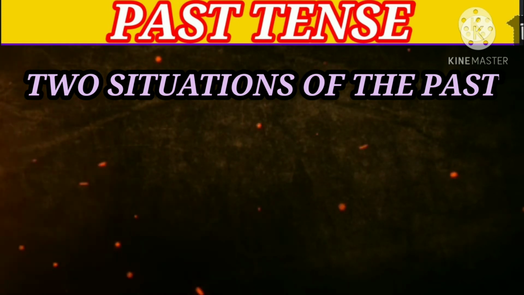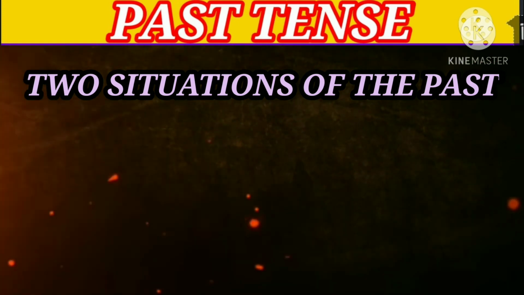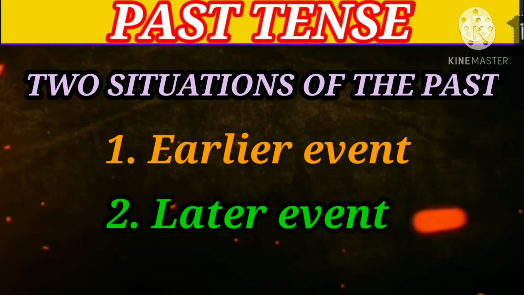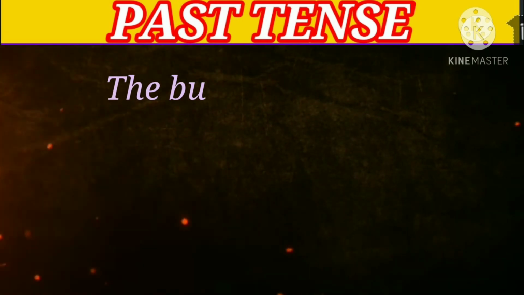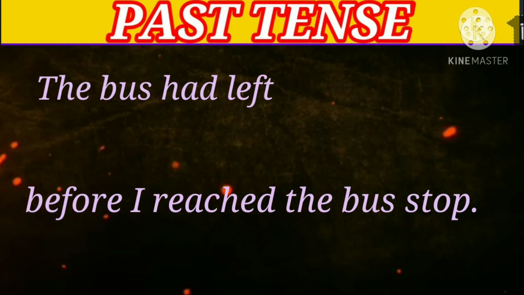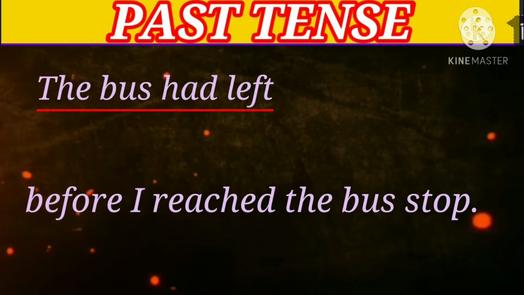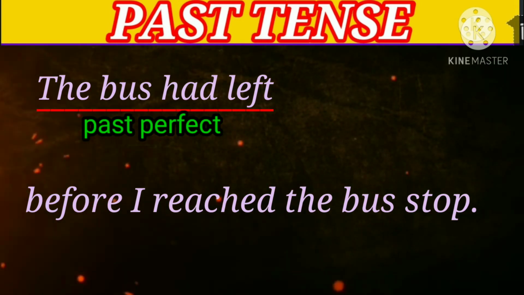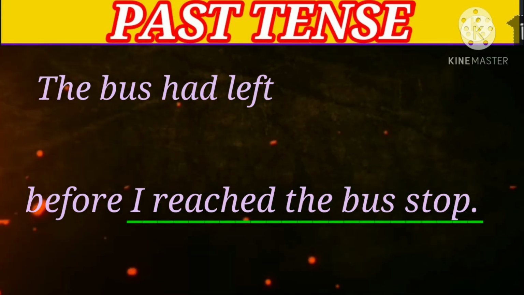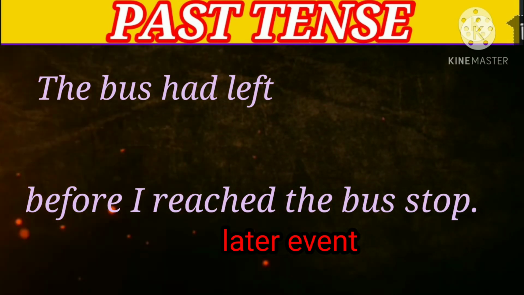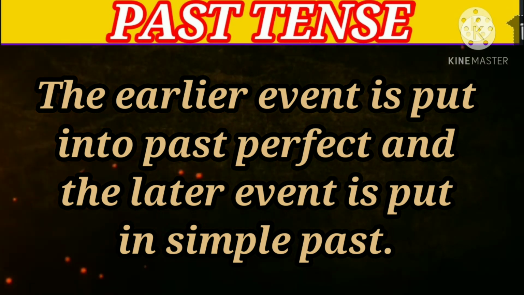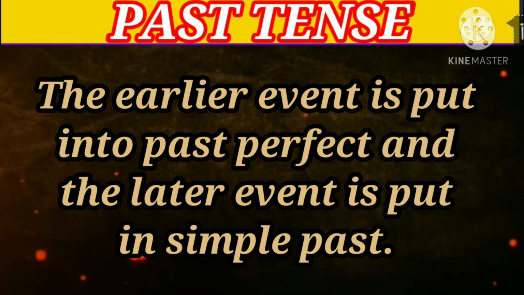Now we will discuss the two situations of the past. First, the earlier events of the past, and second, the later event of the past. For example, the bus had left before I reached the bus stop. Here, the bus had left, it is the earlier event, so it is used in past perfect. I reached the bus stop, it is the later event, so it is used in past simple. The earlier event is put into past perfect and the later event is put in simple past.